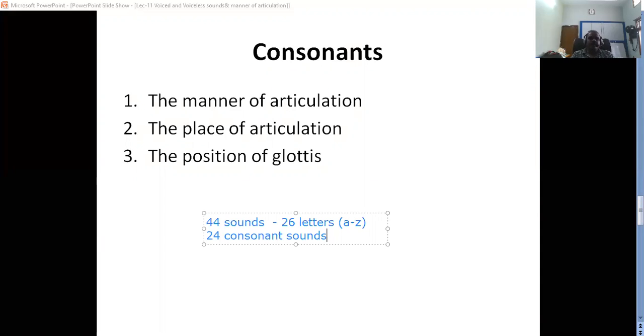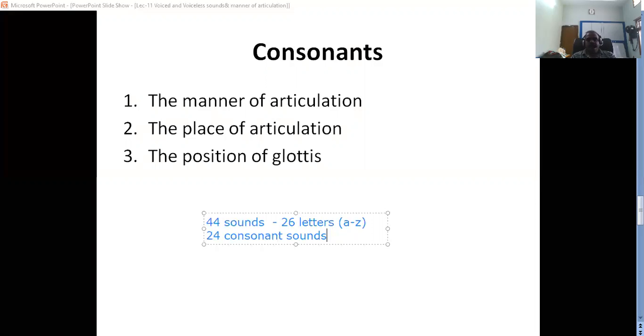I have told you just now how to differentiate consonant and vowel sounds. But there are some more sub-methods to distinguish consonant sounds. There are three topics related to consonant sounds. One is manner of articulation, the second is place of articulation, and the third is position of glottis.